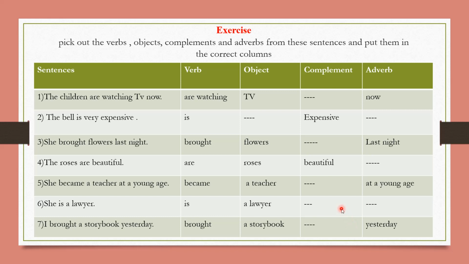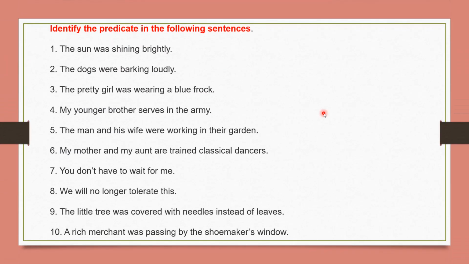So you can note down these sentences if you want to practice like this, or you can practice from your grammar textbook also. Some other examples are given there, and the same table format is given there. Now next I have given some examples.